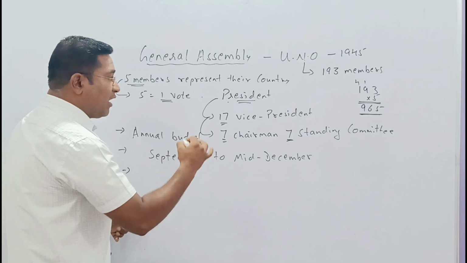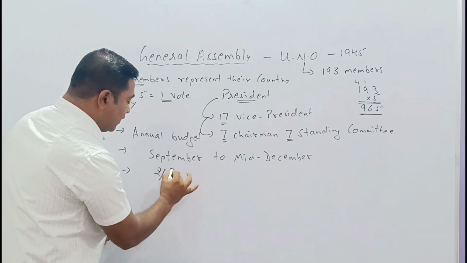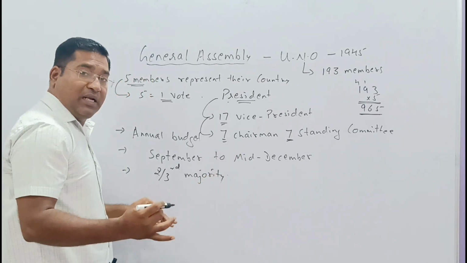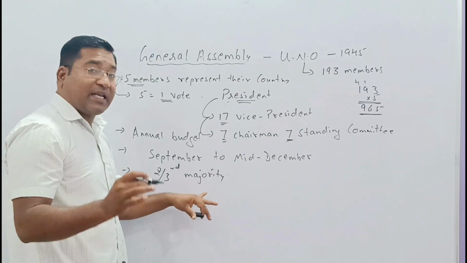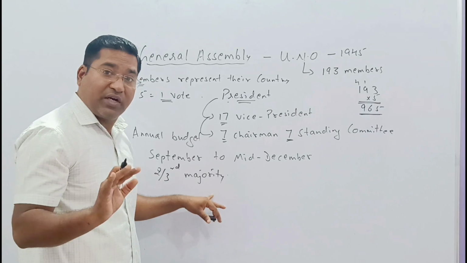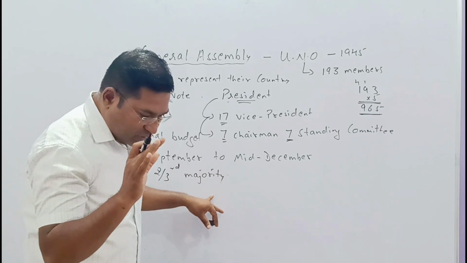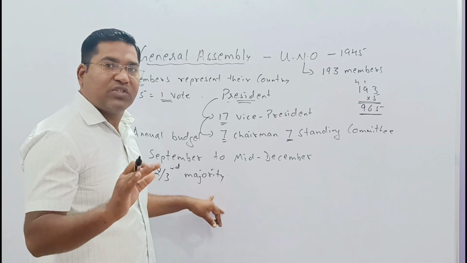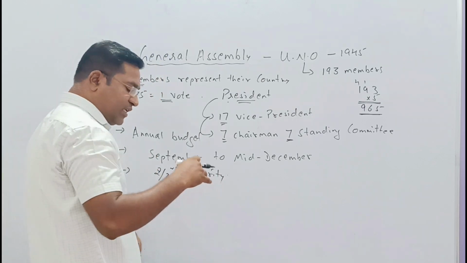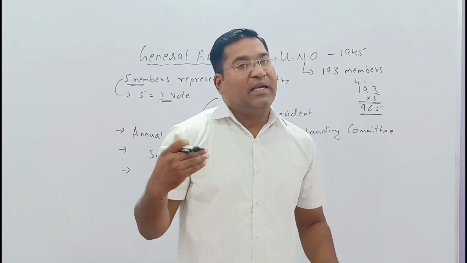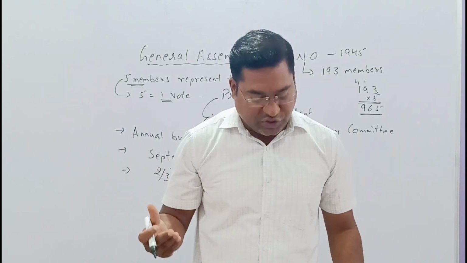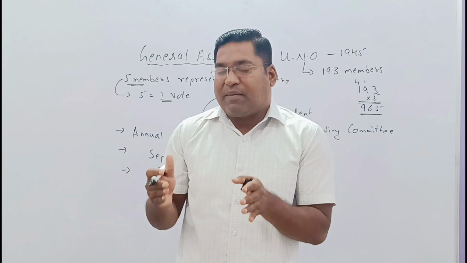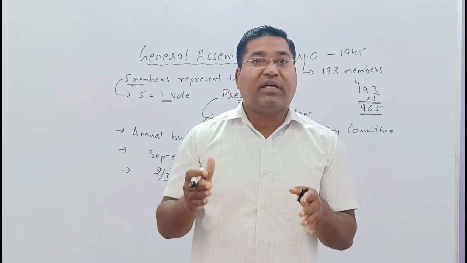Now, very important: after the voting, a two-third majority is required to pass any sort of bill. If a two-third majority is not there, then there is no chance of passing the bill. It will be kept for discussion again in the next session. The session from September to mid December is one of the important sessions.